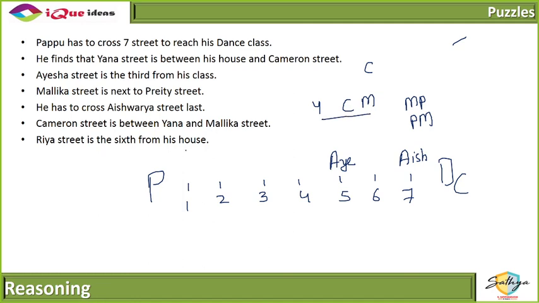Ria is 6th from his house. So this is Ria and it is 6th from his house. And Malika के बाजू में Pretty है. So can I say Y, C, M, P, A, that is Aisha, R and Ash is the sequence? Can I say that this will be the sequence of houses on his way to the class?